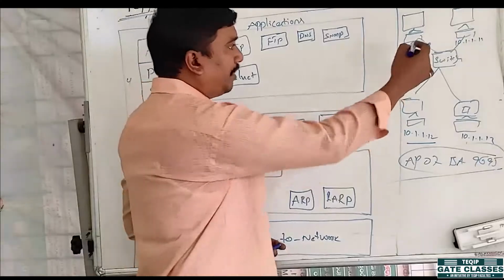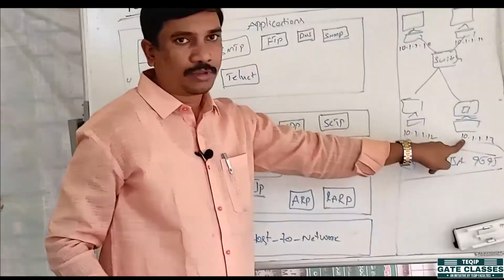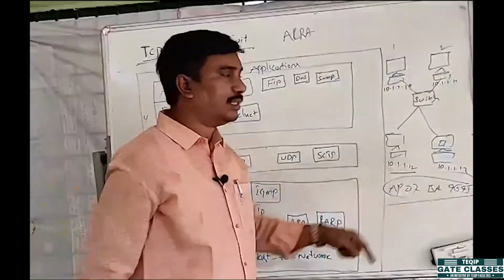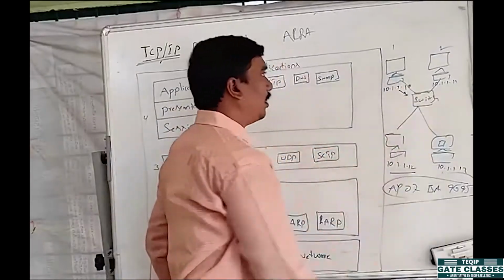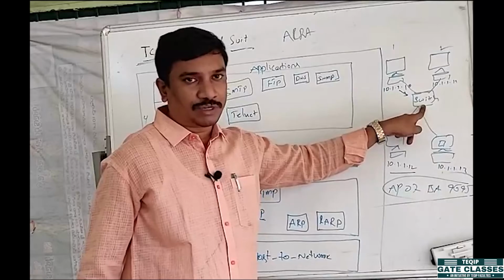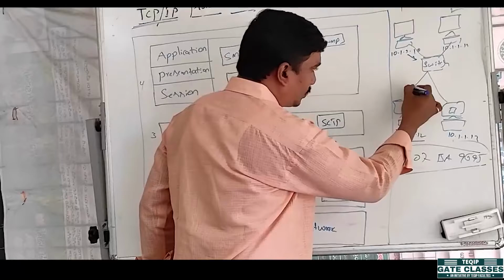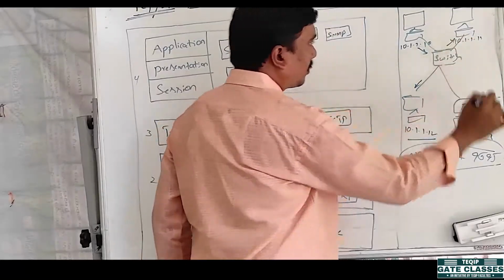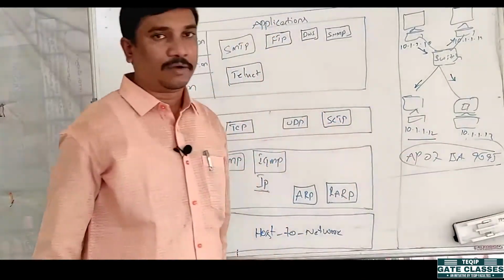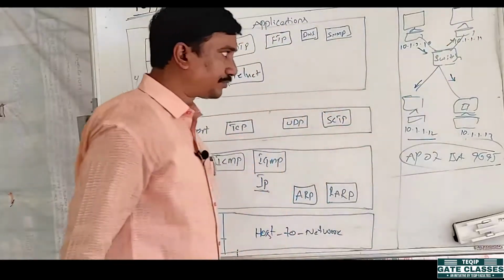Right. So coming to the system, system 1 wants to connect to system 4. System 1 wants to send a message to system 4. It simply sends a request to the switch. The request comes to the switch, and the same request goes to every device in that network. The same request goes for every device.